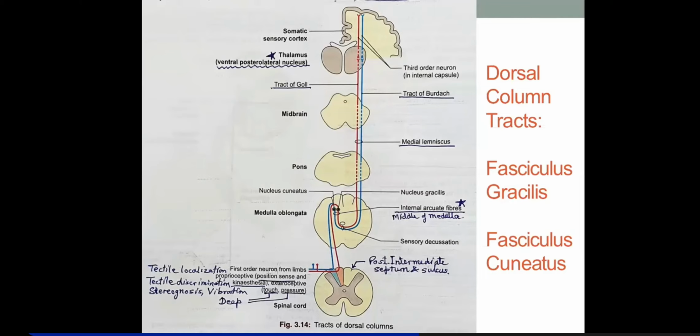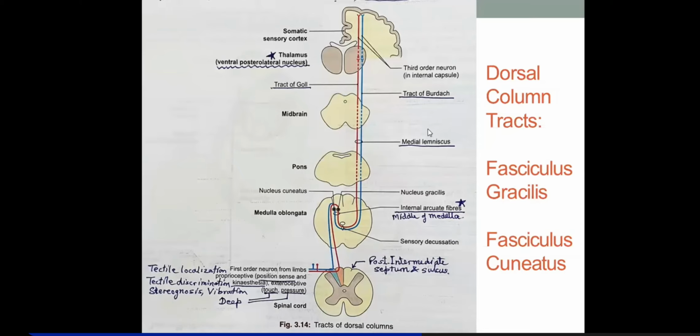Gravity means something below. That means from the lower thoracic, lumbar, and sacral segments, the sensations carried from the lower limbs. So lower limbs, G for gravity, G for gracilis, G for Goll. Got it? The tract of Goll is another name for fasciculus gracilis.